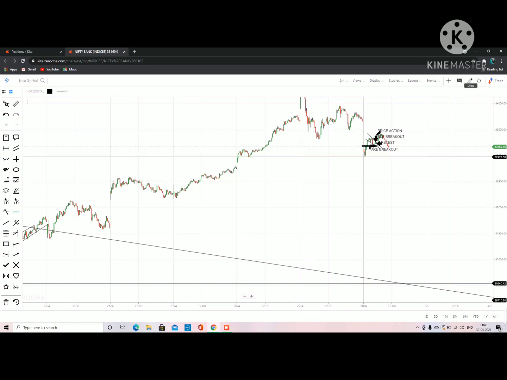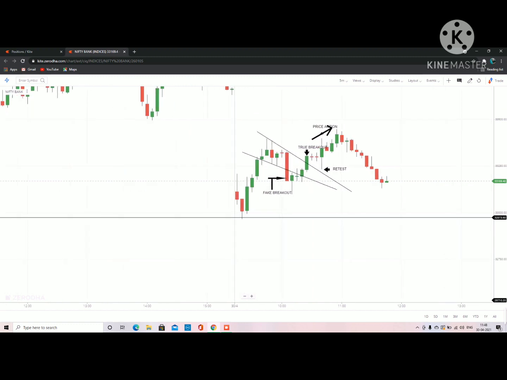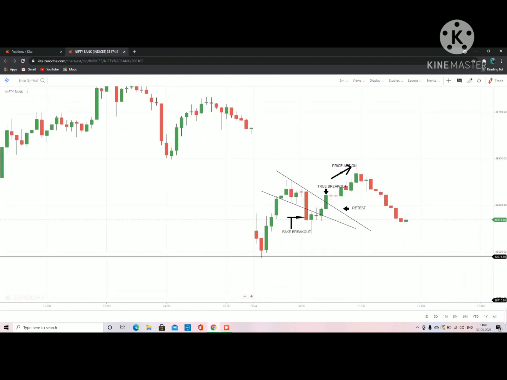Okay guys, so here you can see a support from where the market tried to go up, and the market went up like this and got stuck in a range after spending some time here.